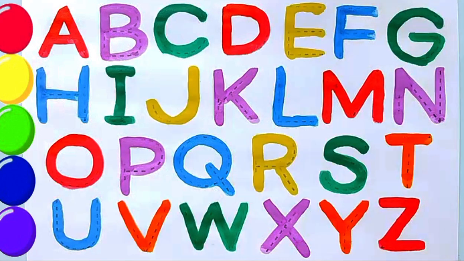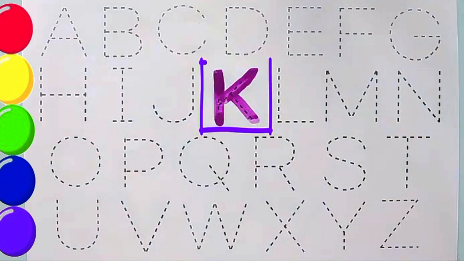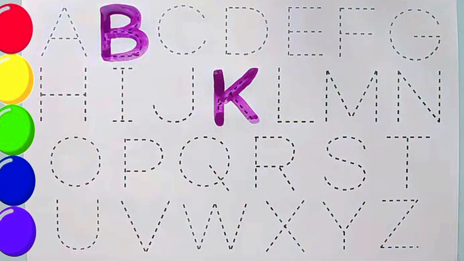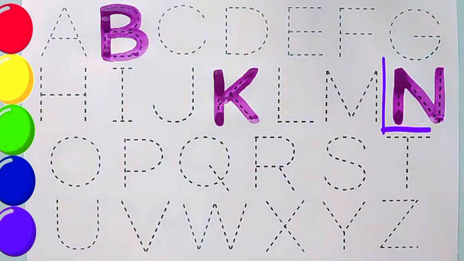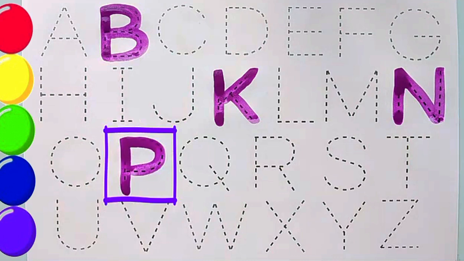Learn A B C D alphabet. K. K for kangaroo. B. B for ball. N. N for nest. P. P for parrot.